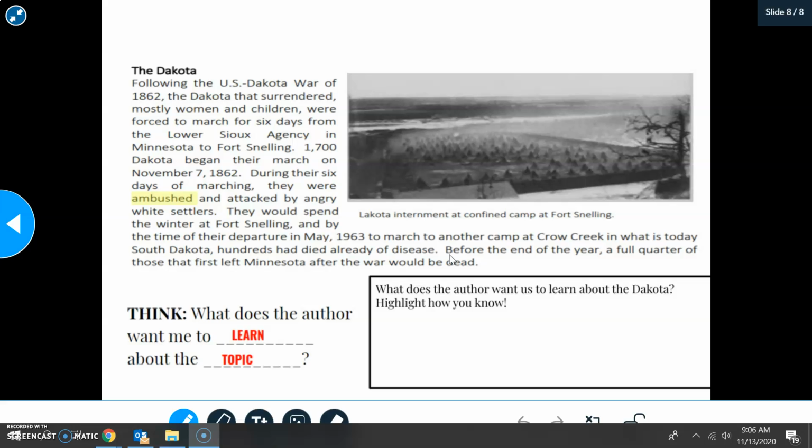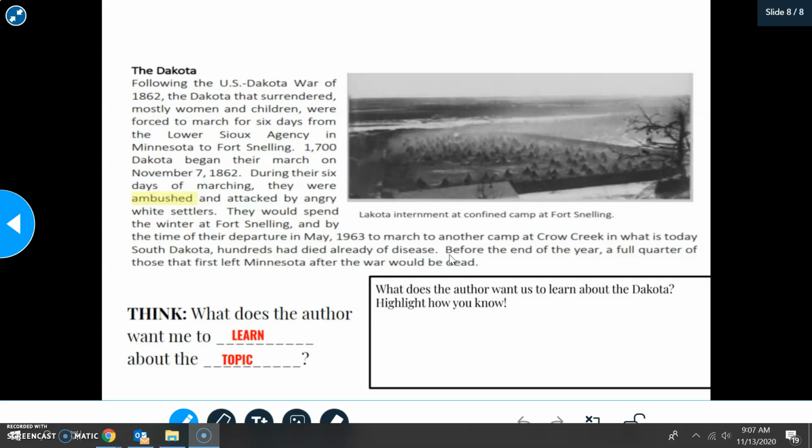It says, following the U.S.-Dakota War of 1862, the Dakota that surrendered, mostly women and children, were forced to march for 6 days from the Lower Sioux Agency in Minnesota to Fort Snelling. 1,700 Dakota began their march on November 7, 1862. During their 6 days of marching, they were ambushed and attacked by angry white settlers.